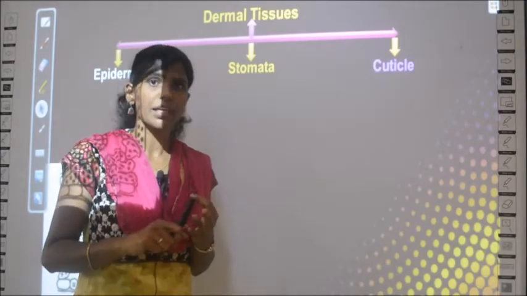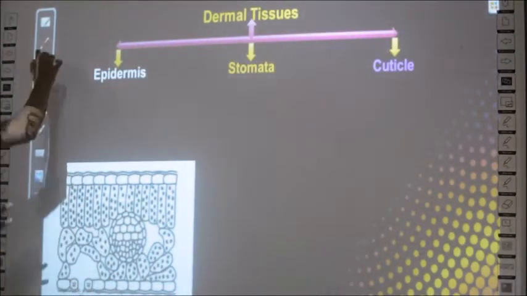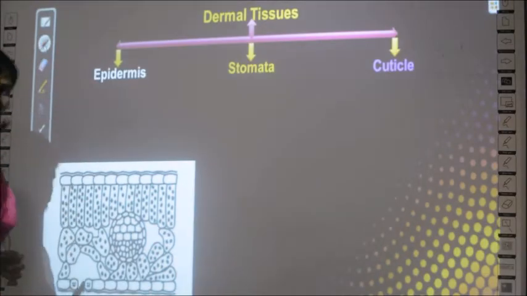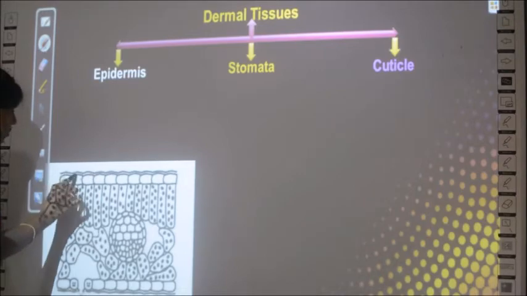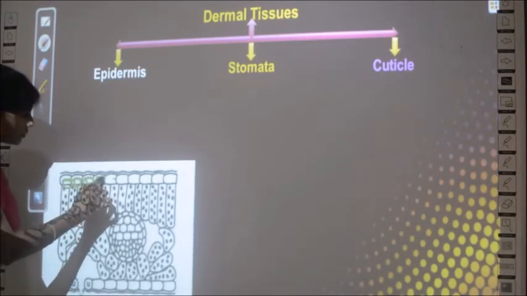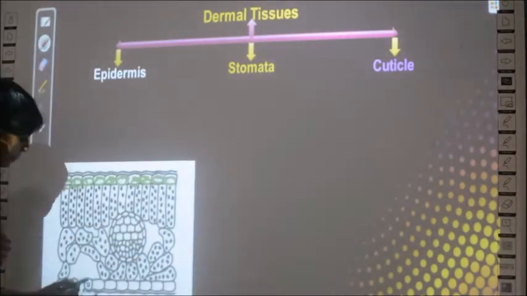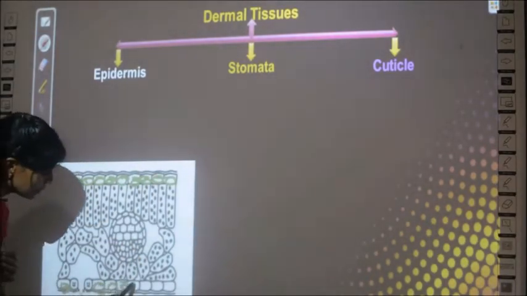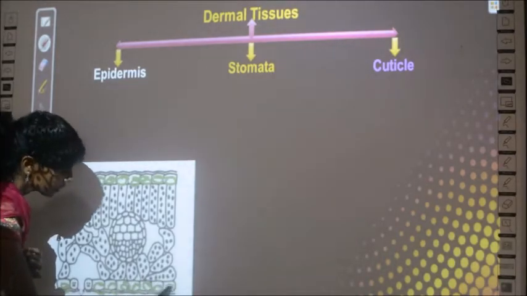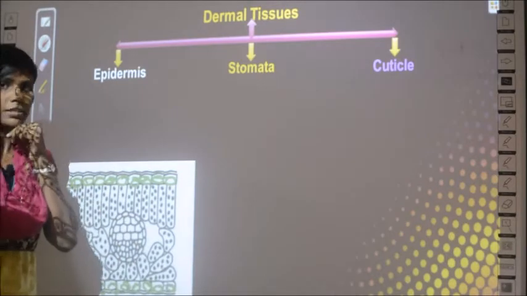Epidermis, stomata, cuticle. Where is the epidermis? I will label and show you. Actually there are 2 epidermal layers, one at the top and one at the bottom. So this is the epidermal layer. Can you see this layer of cells? This is the upper epidermis and this is called the lower epidermis. These 2 are called epidermal layers.